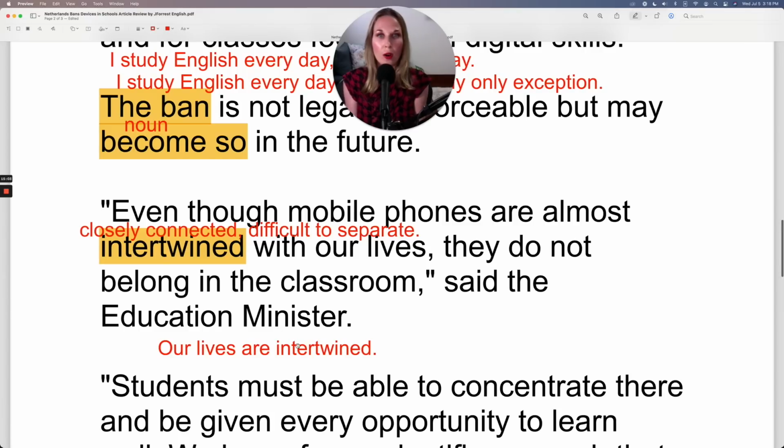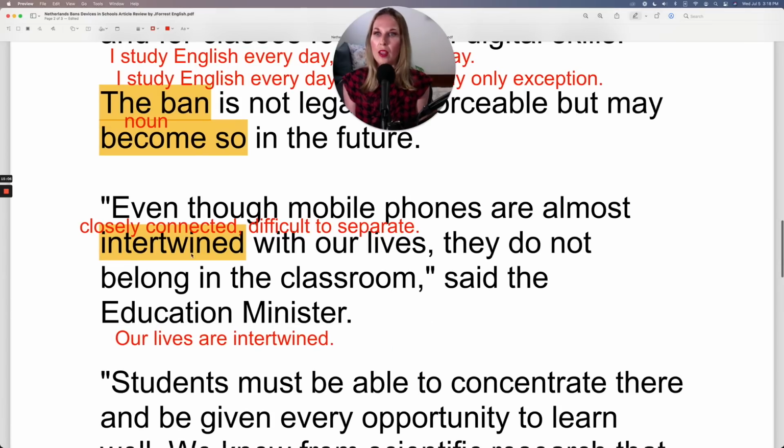Our lives are intertwined. Even though mobile phones are almost intertwined with our lives, so closely connected, they're difficult to separate. Could you imagine separating your day-to-day life from your mobile? Well, that'd be difficult because it's so intertwined. They do not belong in the classroom. What do you think? Do you agree with this statement? Share your opinion. Do you agree that mobile phones don't belong in the classroom?